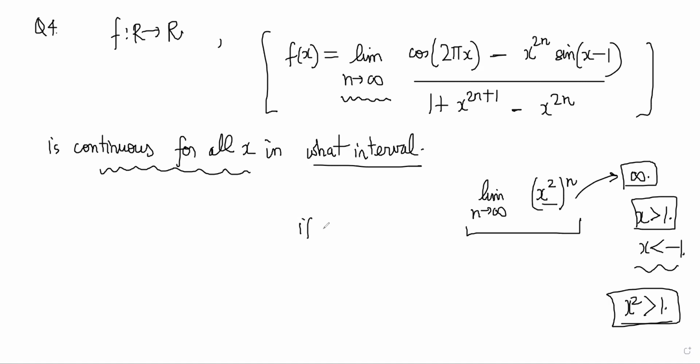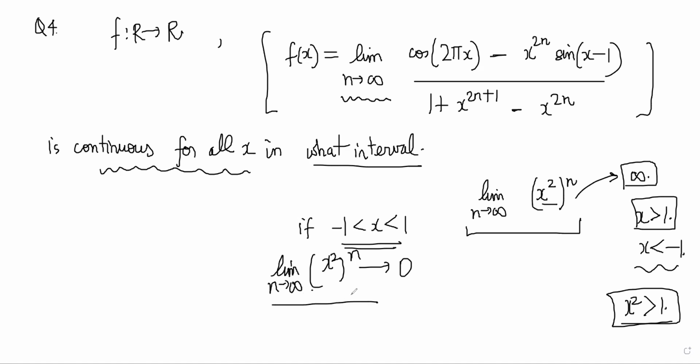However, if x was between minus 1 and 1, in that case x square power n will tend to 0 as n tends to infinity. So that is a different case. You also have to take into account the end points minus 1 and 1. Us point pe ye 1 ho jayega, right? R minus 1 comma 1 hona chahiye kya? Haan, sir.